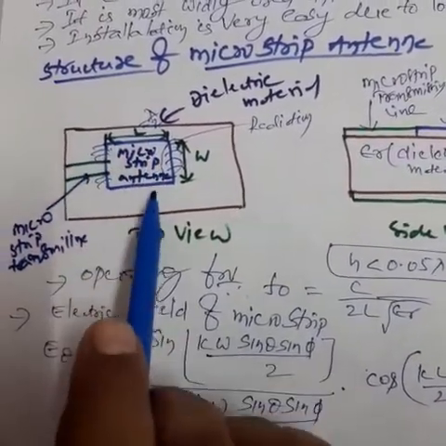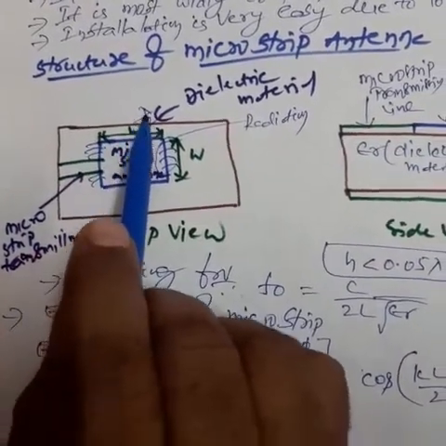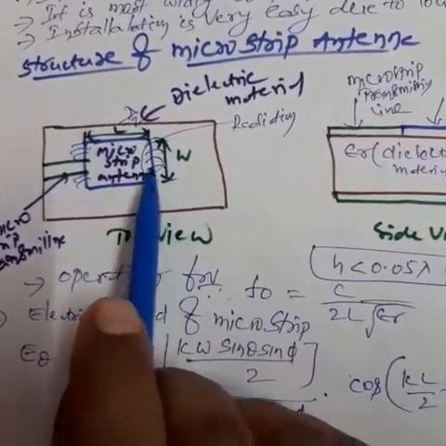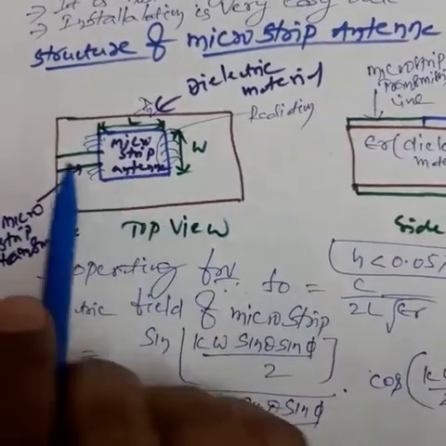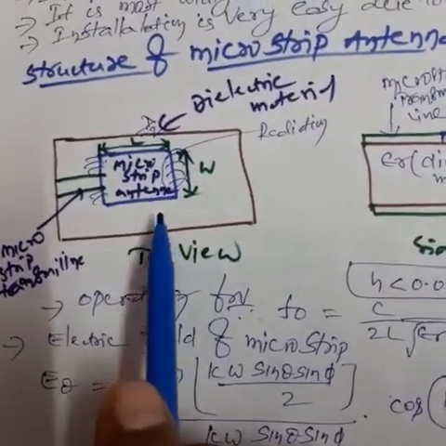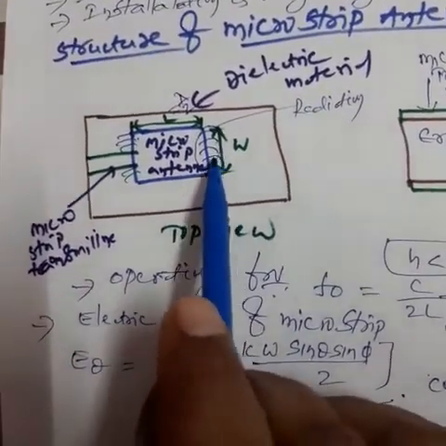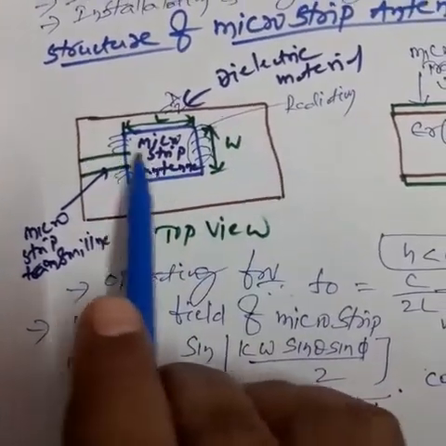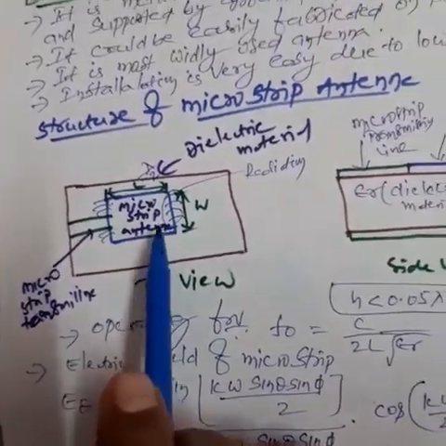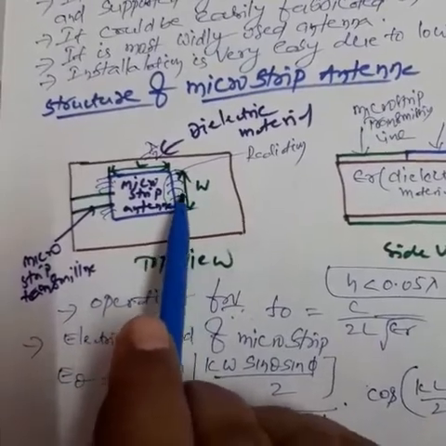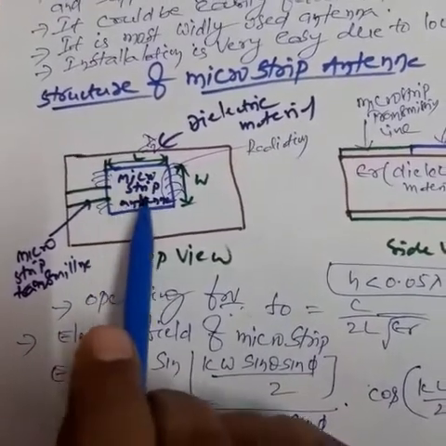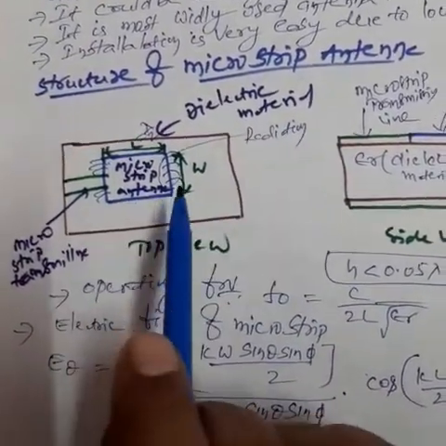Okay, so the microstrip antenna length is L, and L is equal to lambda by 2. The microstrip antenna width is W. This is the top view. In this top view of the structure of the microstrip antenna, the radiation is generated only on the width side, this side and this side only. A very important point: in a microstrip antenna, the radiation is generated only on the width side, not the length. Please remember, very important point. This is the top view of the microstrip antenna.